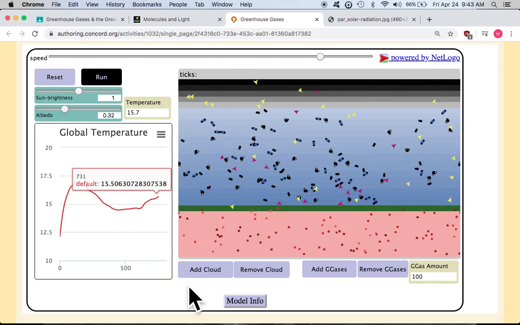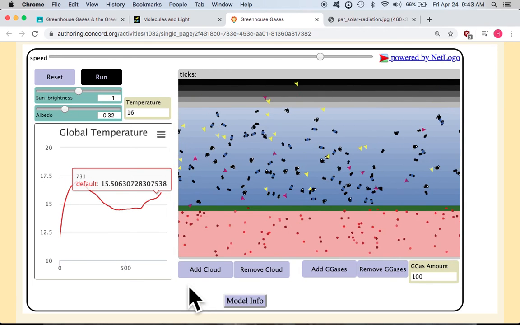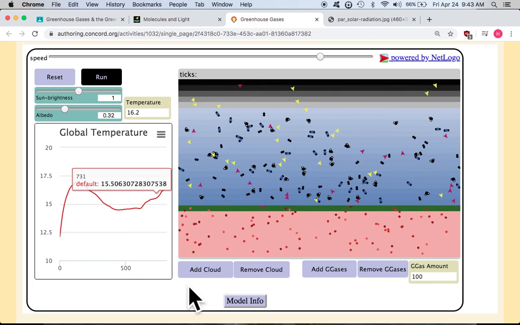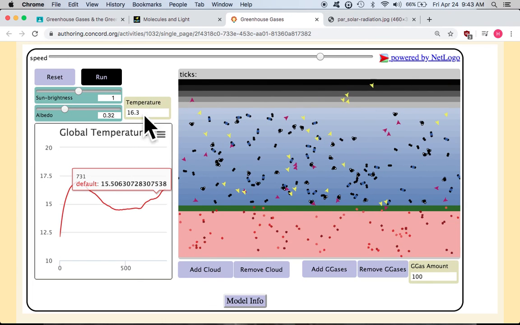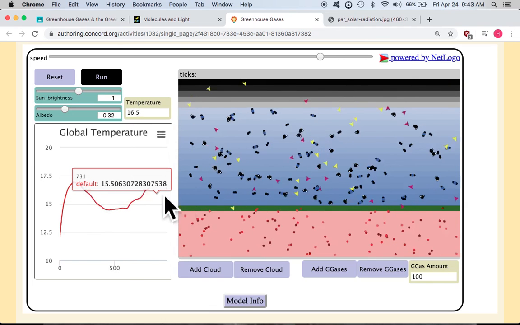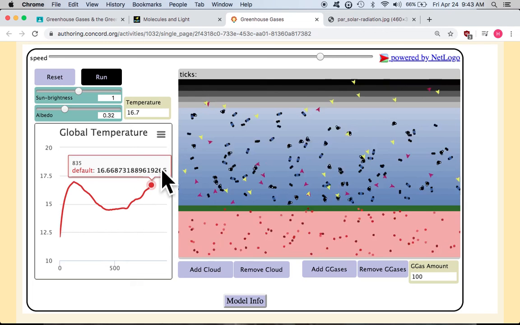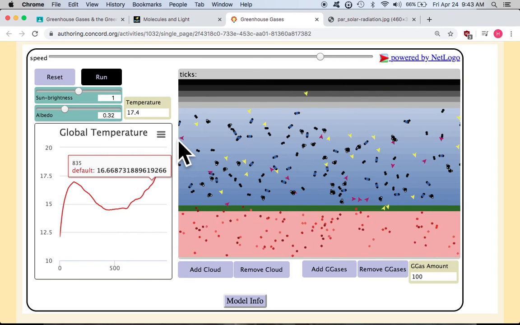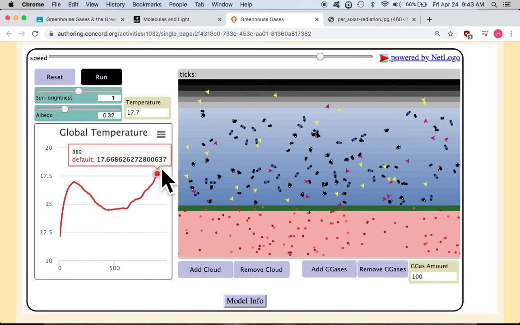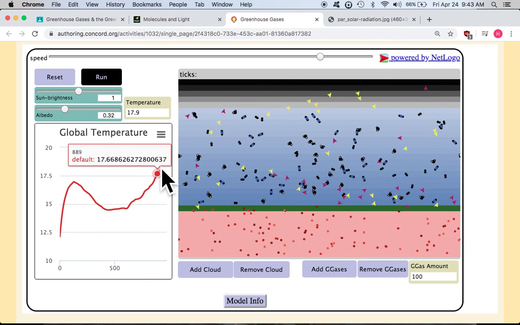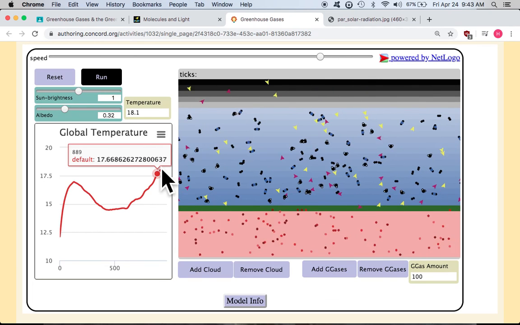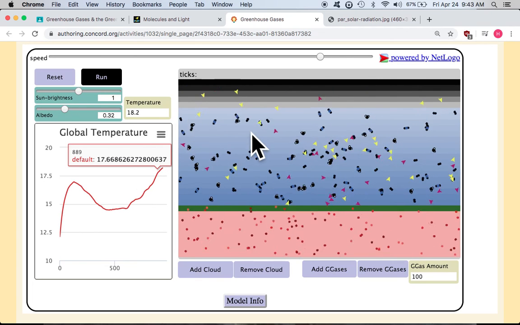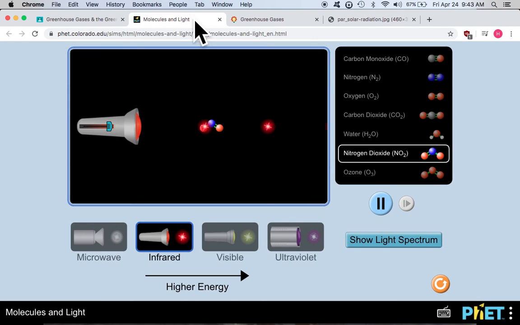Seems to be going back up. It seems to be rising at a rapid rate, even though that box is obscuring it. There we go. That's the end of our graph there. Oh, it's really shooting up now. This is the greenhouse effect, and it's all due to these gases getting excited when you shine infrared light on them.